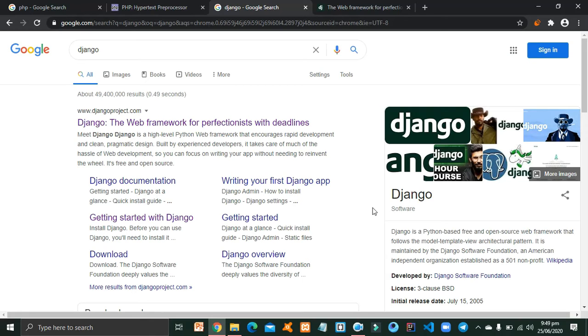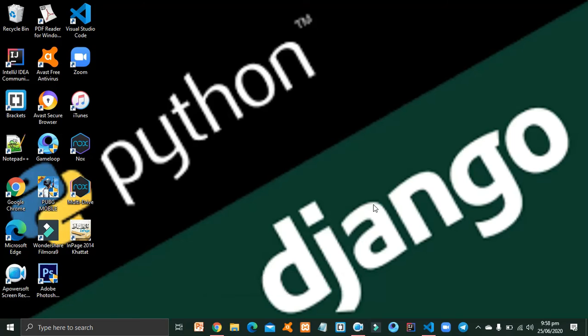The language used behind the scenes in Django is Python, which is a very easy programming language. As I have said, Django is a web framework, not a programming language like PHP. So to make web applications in Django, we have to learn Python and then learn Django. As we have seen how to write hello world in PHP, now we will see how to write hello world in Python. So let us write a hello world program in Python.